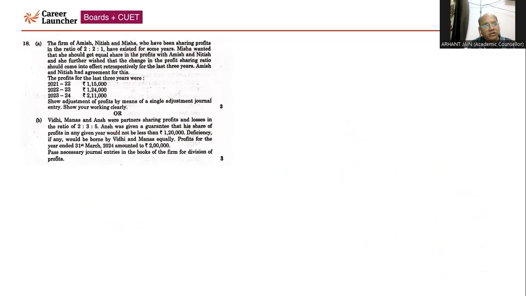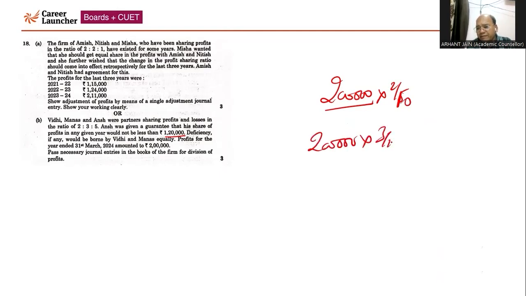Now, with respect to internal choice, we are given Vidhi, Manas, and Ansh. They were sharing profit and losses in the ratio of 2 is to 3 is to 5. Ansh was given a guarantee that his share of profit, minimum profit, should not be less than 1 lakh 20,000. Though the profit was 2 lakh, we need to distribute the profit in the ratio of 2 is to 3 is to 5. 2 by 10, then 2 lakh, 3 by 10, then 2 lakh, 5 by 10. This is Vidhi.